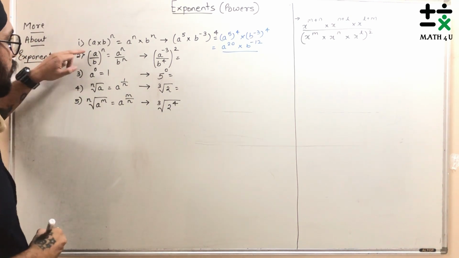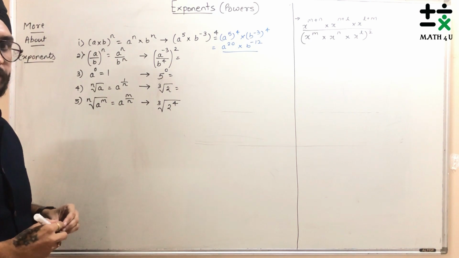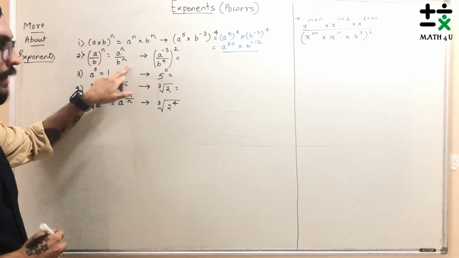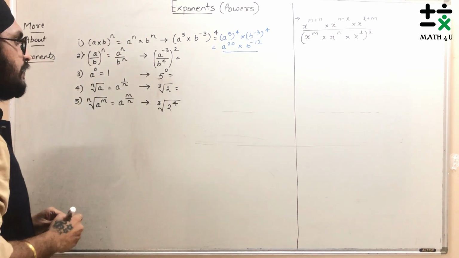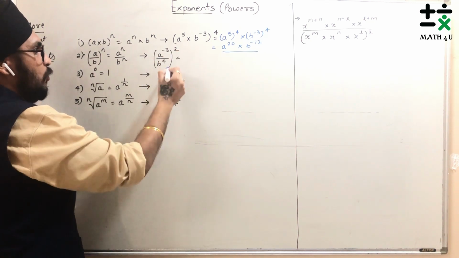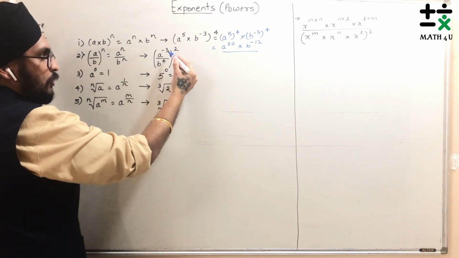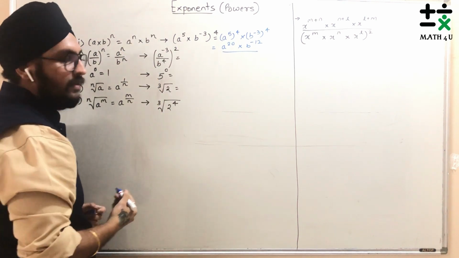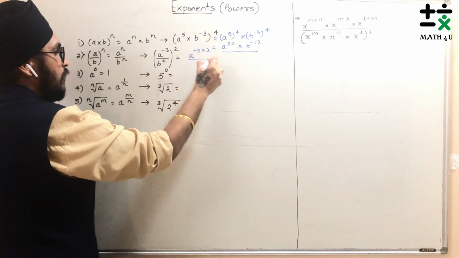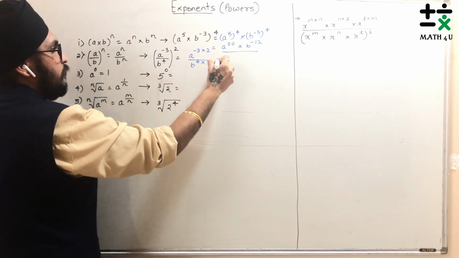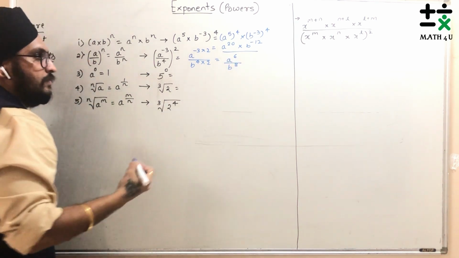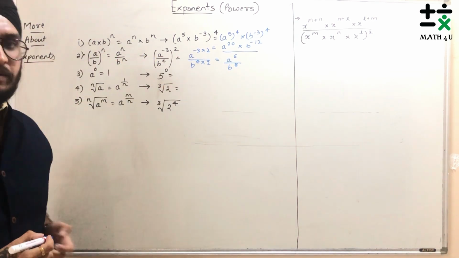The next is given as, suppose (a by b) the whole raised to n is given. You can further write it as a raised to n upon b raised to n. Correct? Which is like with the example given here, (a raised to minus 3 upon b raised to 4) the whole square. Here 2 will go to the numerator as well as the denominator's power. So here you can write it as a raised to minus 3 into 2 upon b raised to 4 into 2, which is nothing but a raised to minus 6 upon b raised to 8. So that's how you can simplify this part.